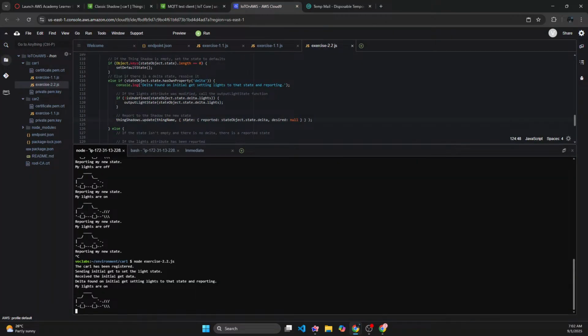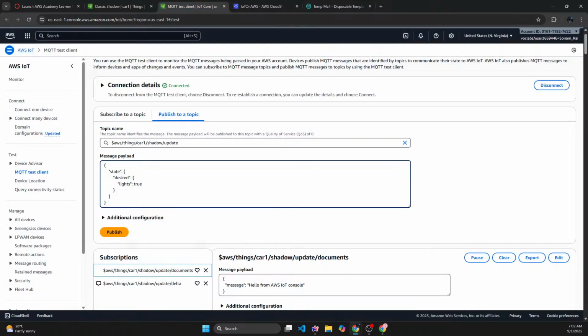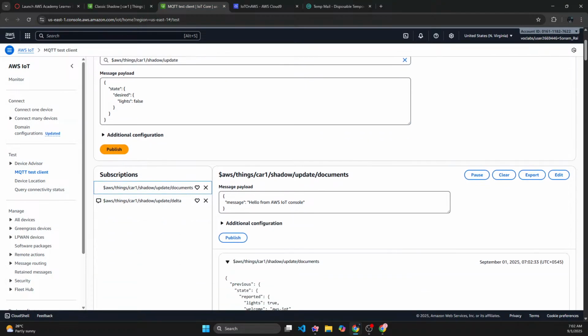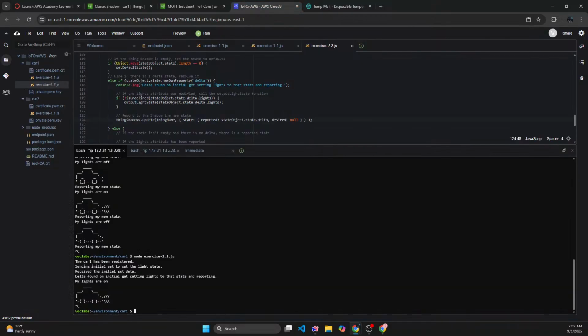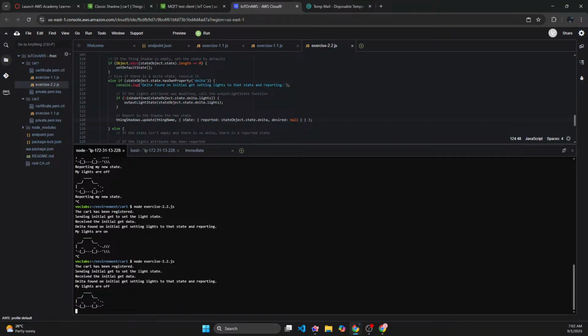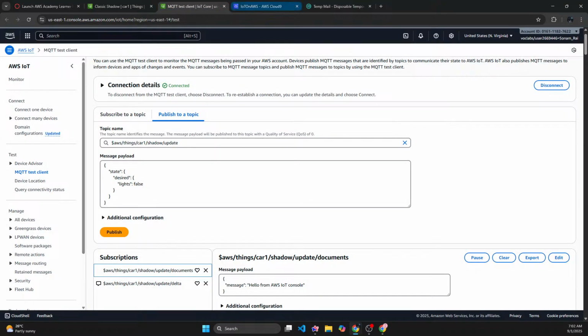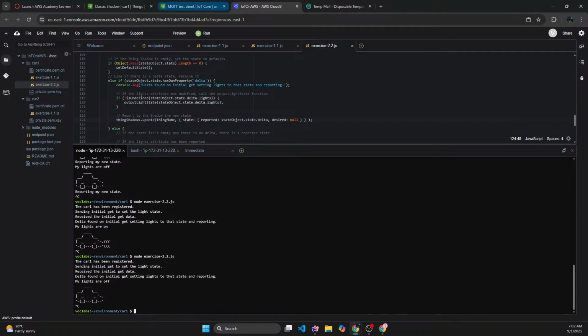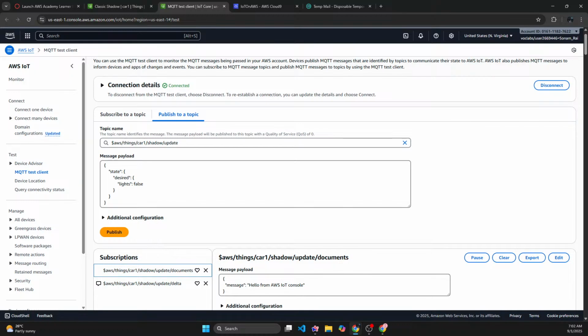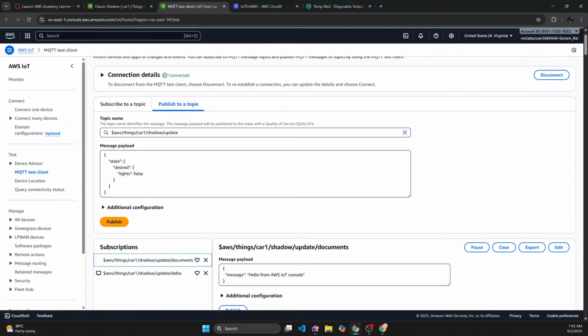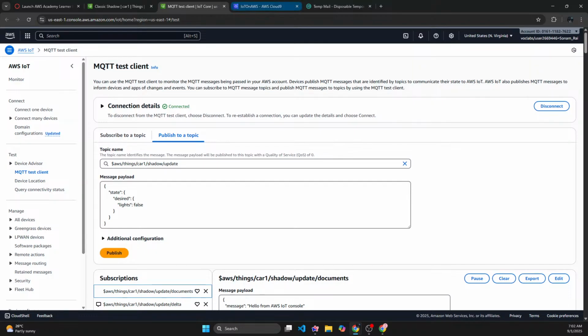So now I can stop it once again and send false. If I send false, then when I turn it on, it will be false. Despite it not being online, it will still get the message thanks to device shadows. I can make it true and I can make it false again. Doesn't matter. The latest change will be recorded.